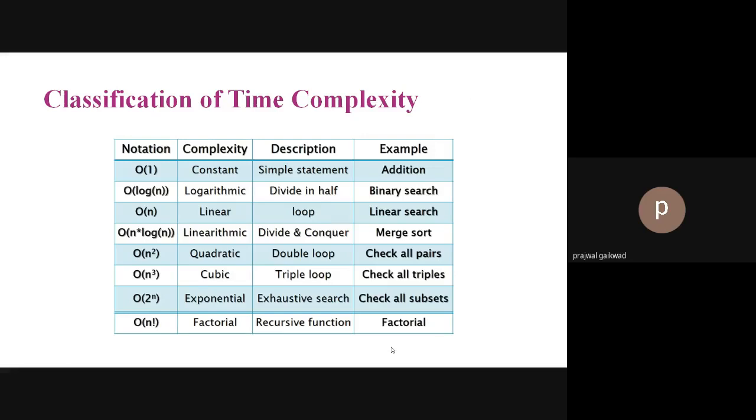Here is a table of classification of time complexity. We'll study that in detail in later videos. You can have constant time complexity, logarithmic, linear logarithmic, quadratic, cubic, exponential, and factorial. These are in increasing order: constant, then log n, which is generally half, n is linear, n log n, n square, n cube, 2 raised to n, and n factorial. We'll study them one by one. Examples are also given here, you can check them out.